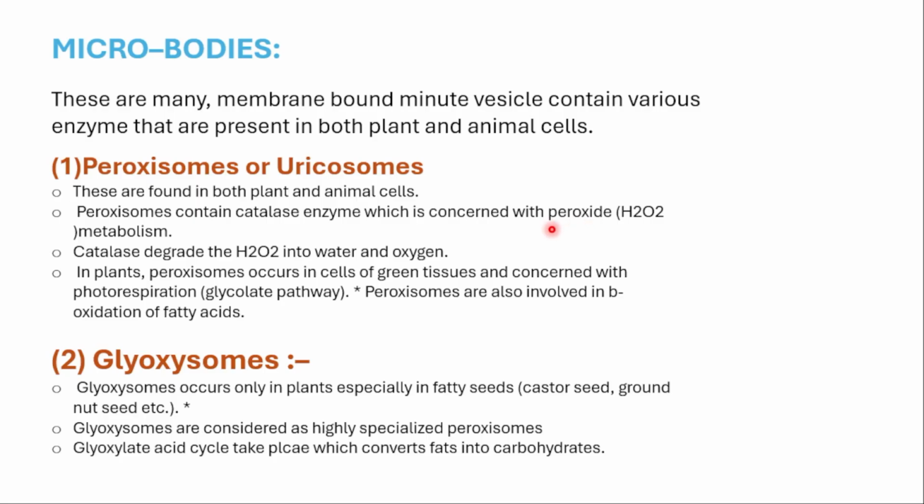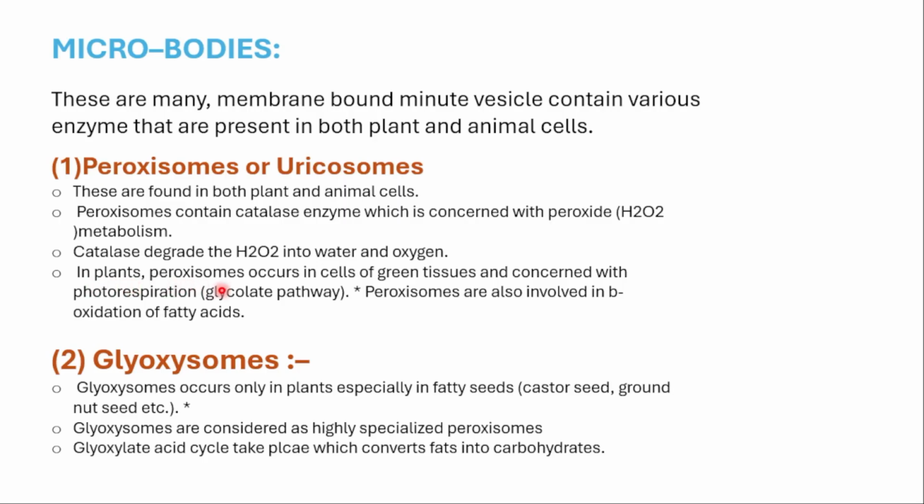H2O2 metabolism. This metabolism takes place due to the presence of what? Catalase enzyme. Catalase degrades the H2O2 into water and oxygen. This is very important. H2O2 is going to be degraded with the help of which enzyme? Catalase enzyme. And what is it going to give? It is going to give water and oxygen.